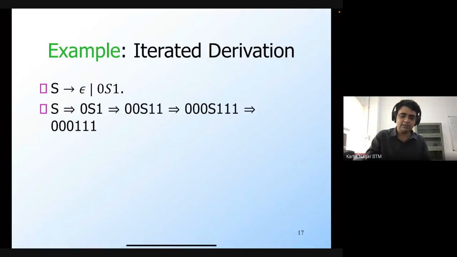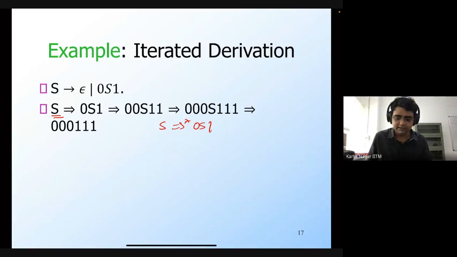And we have seen this particular sequence of derivations. Beginning from the start symbol S, I can repeatedly apply the production S generates 0S1, and then I will eventually get the string 000111. Now I can use the definition of an iterated derivation. So I can say that S can generate 0S1.